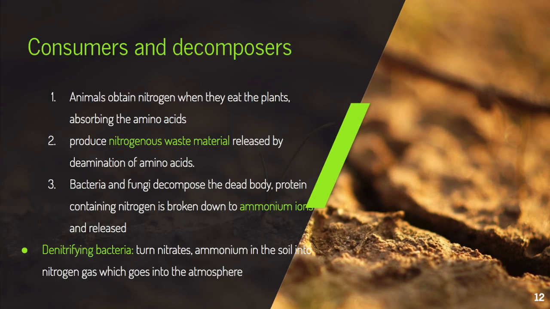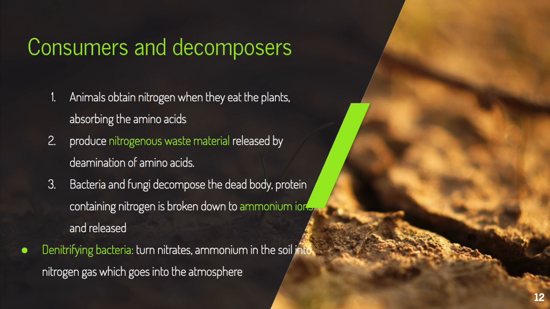The cycle also involves consumers and decomposers. Animals obtain nitrogen when they eat the plants. They absorb the amino acids which are used for protein synthesis. However, they cannot store the excess protein, so they produce nitrogenous waste material released by the deamination of amino acids. When animals die, bacteria and fungi decompose the dead body. Protein containing nitrogen is broken down to ammonium ions and released.